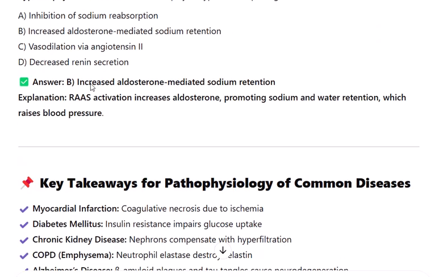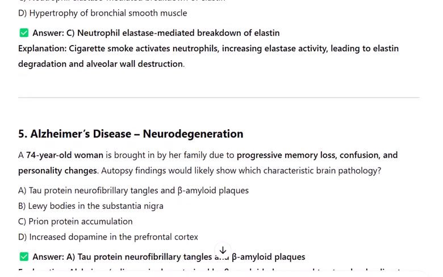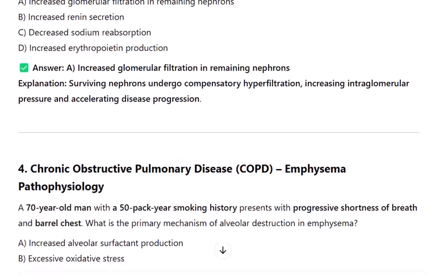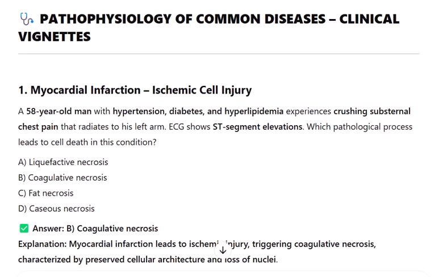Here are 10 Puerto Rico Medical Board-style clinical vignettes focused on pathophysiology of common diseases, with 4 answer choices and explanations. Pathophysiology of common diseases, clinical vignettes. 1. Myocardial infarction, ischemic cell injury.